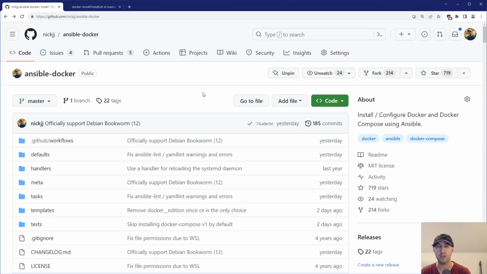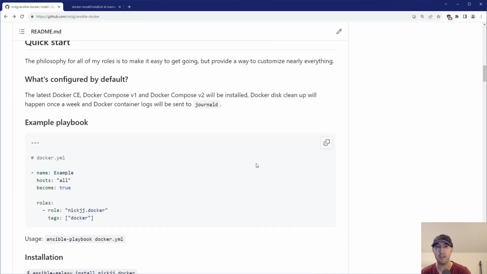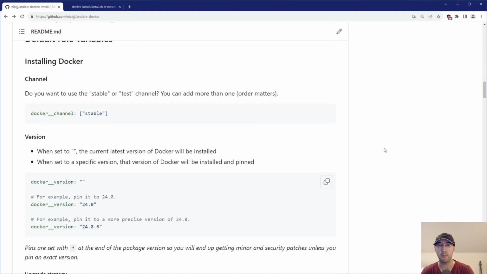And I think that's a really interesting takeaway. So for example, I have this one Ansible role to install Docker on Debian and Ubuntu, and I've had it for quite a number of years here, and I like to keep it up to date. So I found myself doing a little bit of maintenance on this role, just updating things, keeping things clean and maintained, and making sure it all works with the latest stable releases of everything.